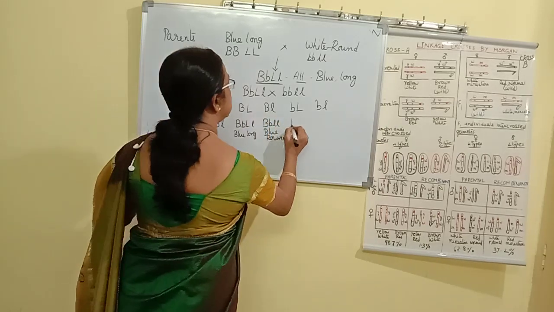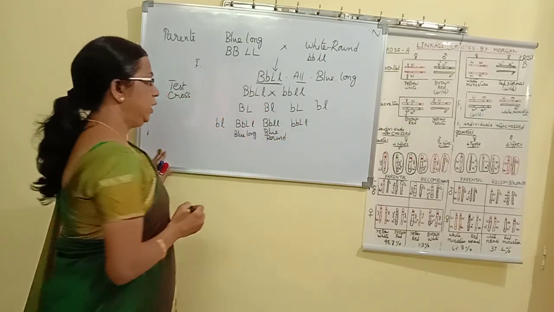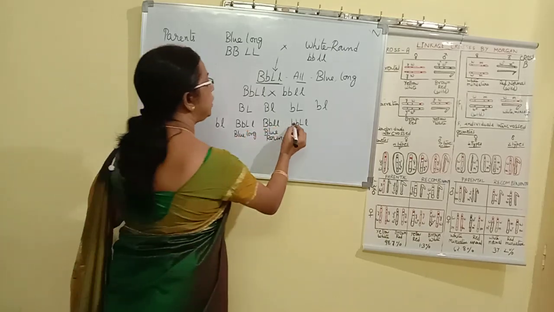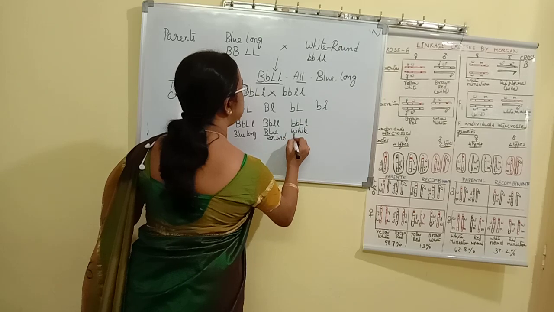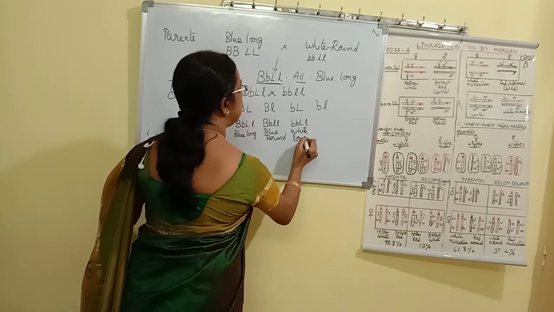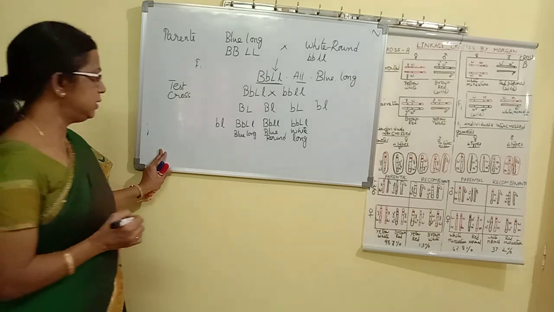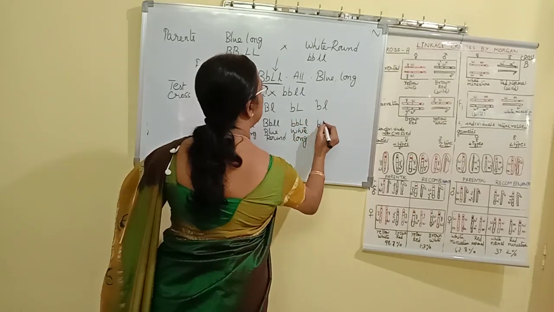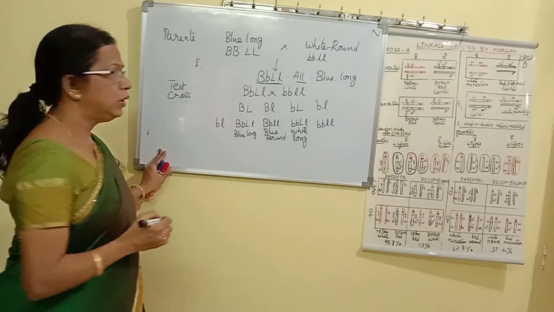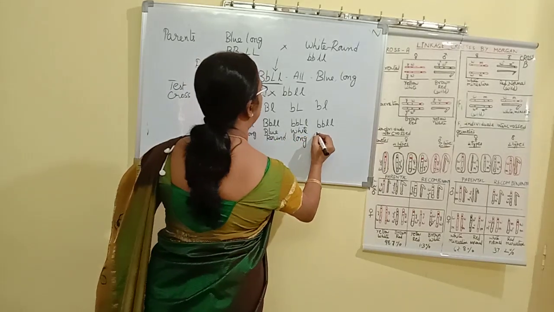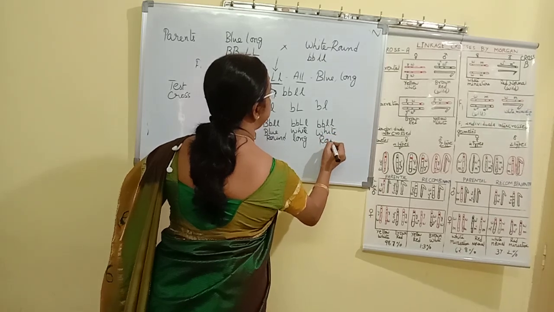Next we get small b, capital L, so here flower color is recessive: white flowers with long pollen grains. And the last combination is completely recessive, that means white and round.